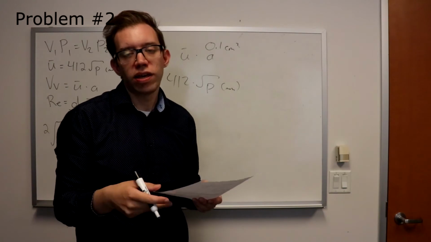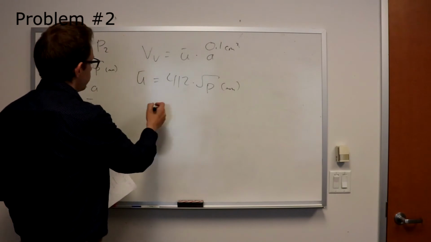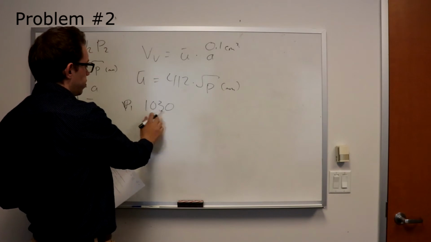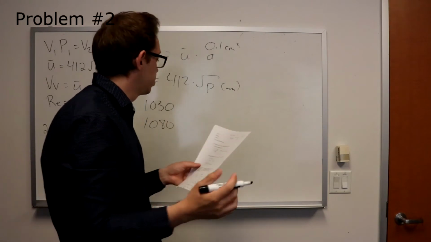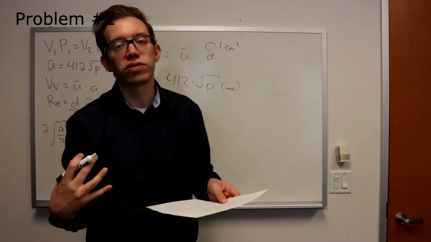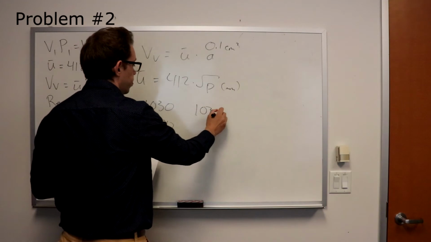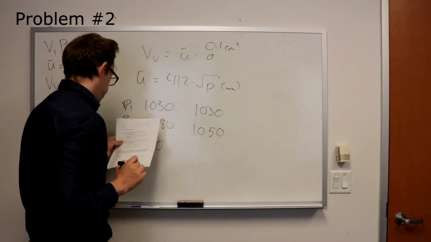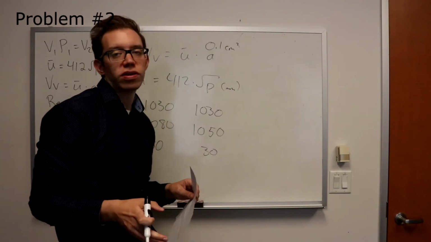We get that by thinking about the change in the pressure initially. And so we have two circumstances here. One is that we have initial pressure of 1030 going to 1080. That's our original pressure differential, which is thus a 50 centimeters H2O pressure differential. In time 2, though, you're going from 1030 to 1050, right? And that's a pressure differential of only 30 centimeters H2O.